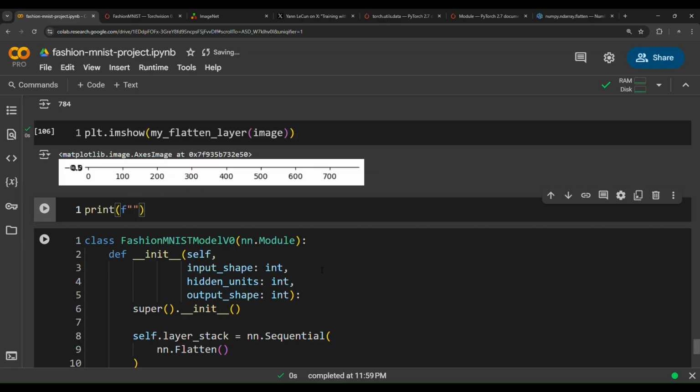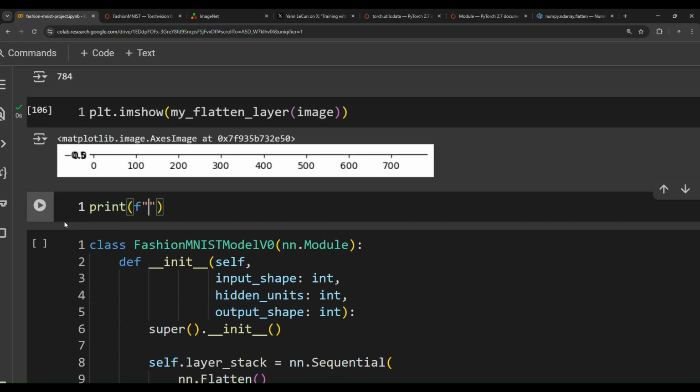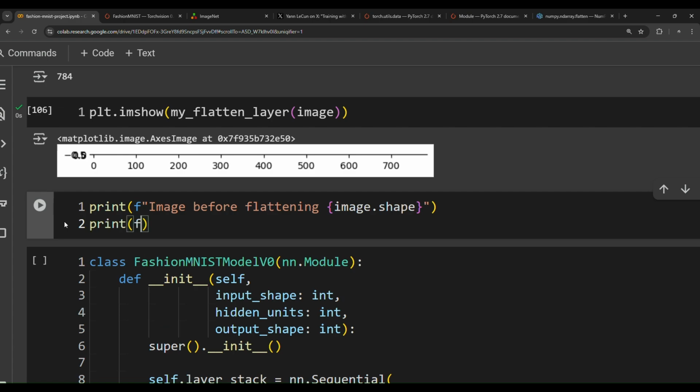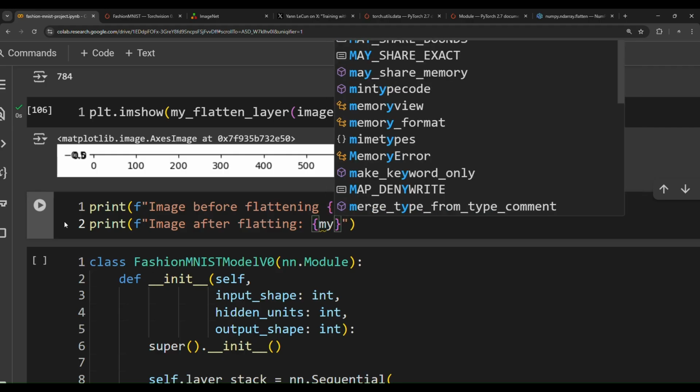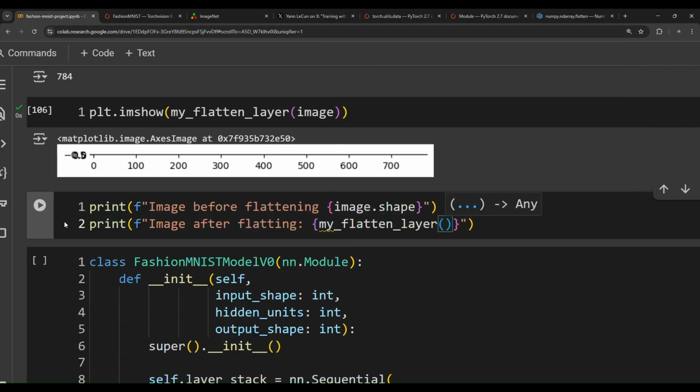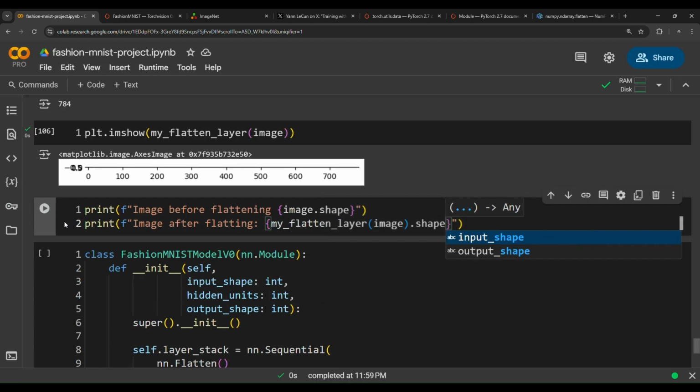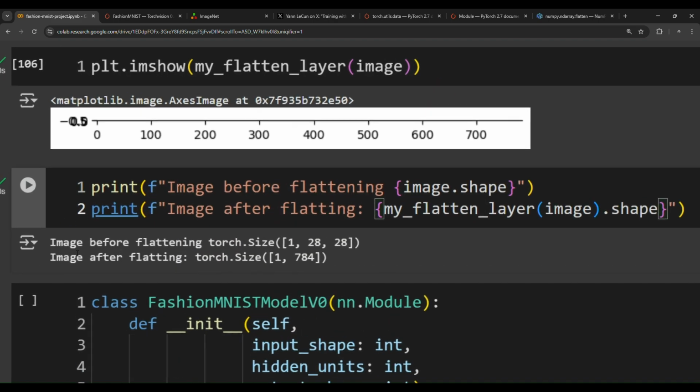One thing is, if you want to visualize the shapes of, for example, image before flattening, it is image.shape. Then if we print image after flattening, it is image passed through my flatten layer, and then image.shape.